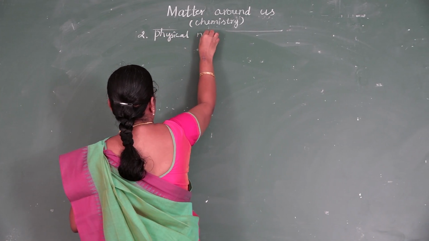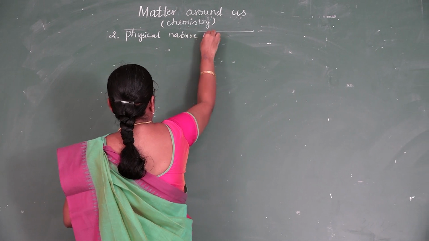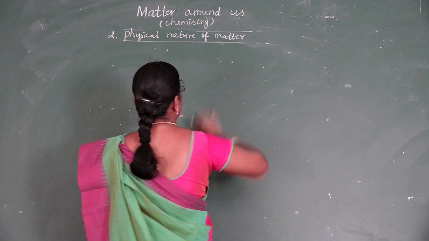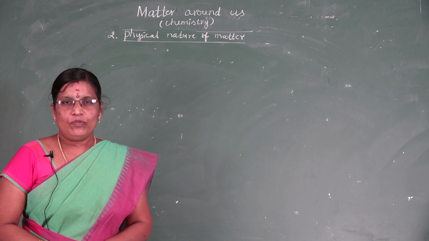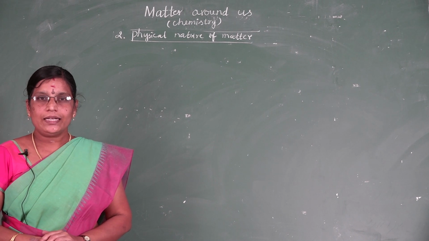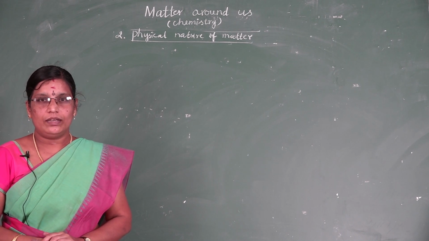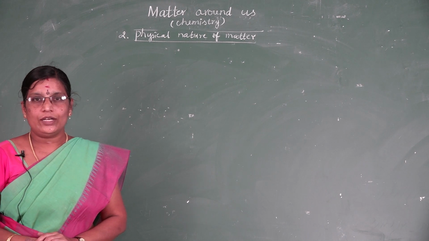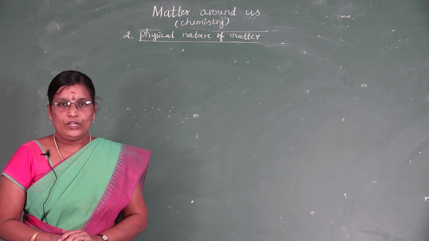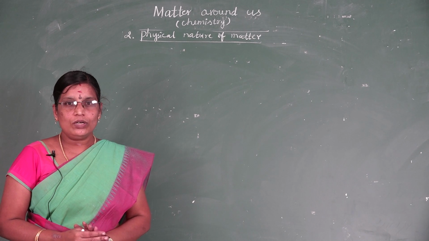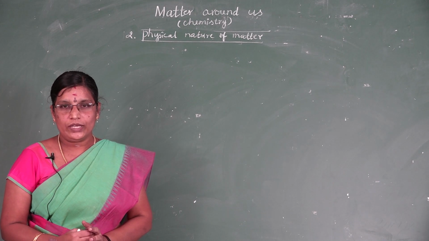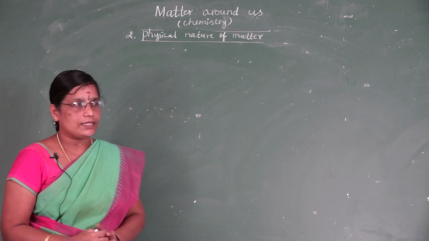The next one is the physical nature of matter. Matter is made up of very small particles. The very small particles are called atoms. Atom consists of three tiny particles. They are proton, neutron and electron.